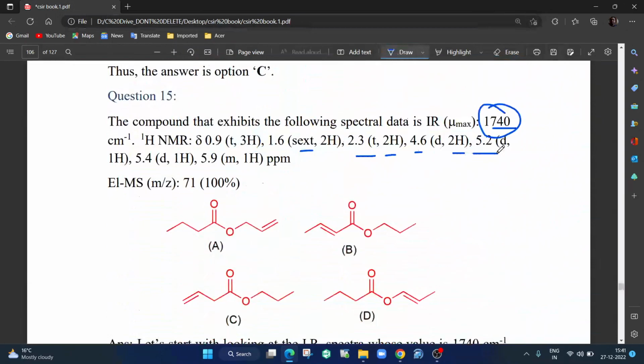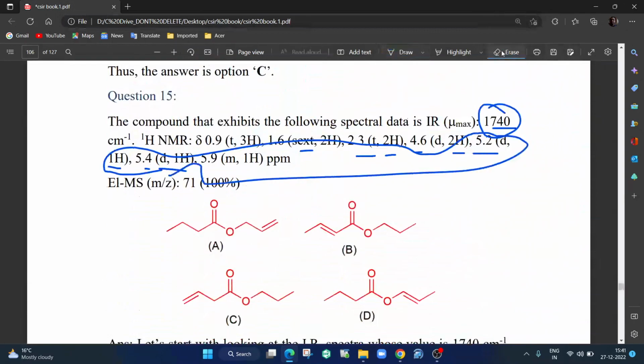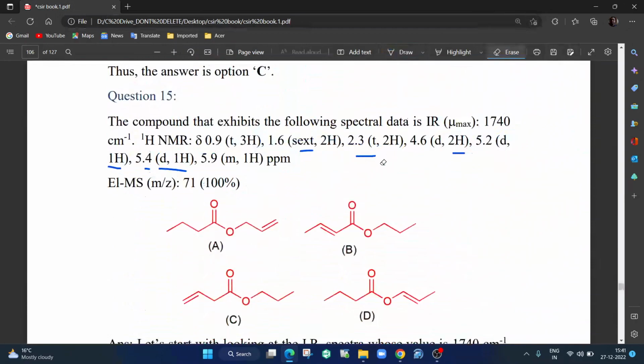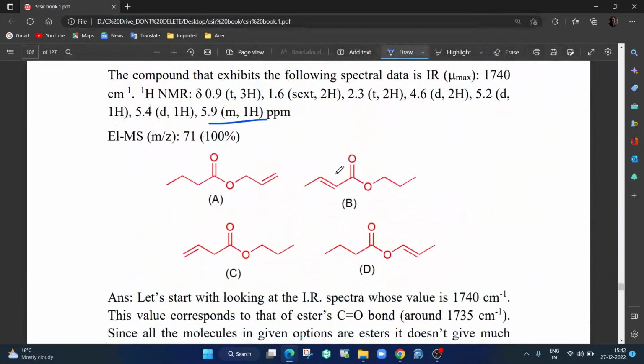Then you have 5.2 doublet, 1 proton. So there is some CH which is beside another CH. Then 5.4, it is a doublet, 1 hydrogen. So again the same CH is there beside another CH. So these two should be neighbors in all probability, 5.2 and 5.4, right? And then you have 5.9 multiplet, 1 proton. So it is 1 proton, beside it so many hydrogens are there. So let us look at the molecule.